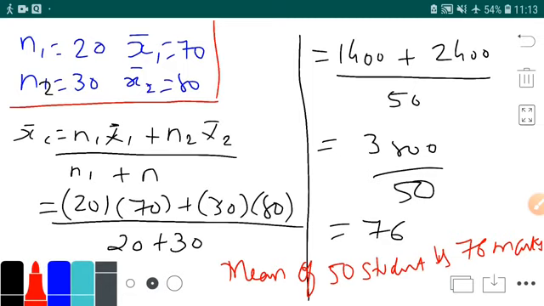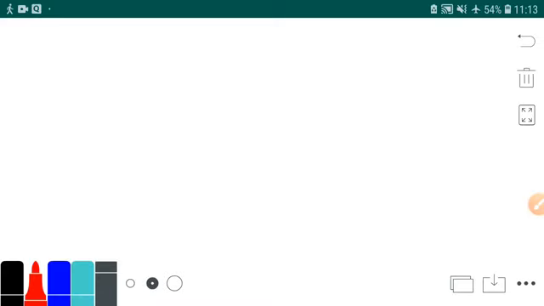Okay, let's do another sum from the exercise. Exercise 3.2, sum number 1, page number 81. You have to read the question from the textbook.